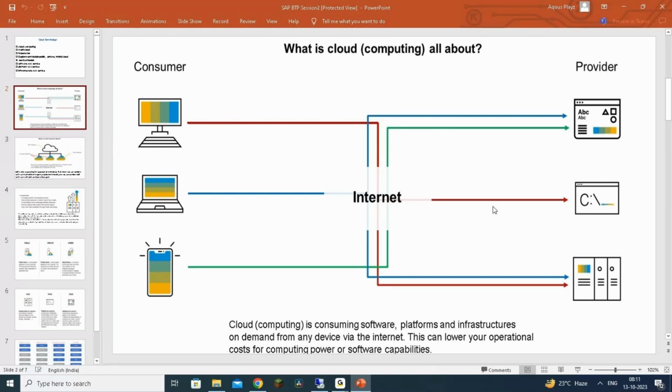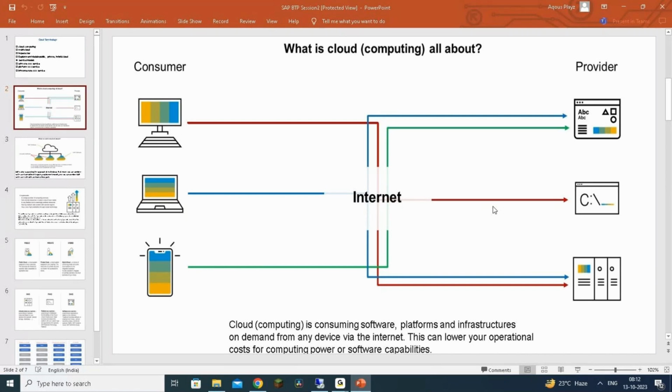There are a lot of providers, which you can also call vendors, who will provide these cloud offerings for you. In fact, SAP is focusing more on this transformation to the cloud because that's going to be the future. That's why cloud computing has a lot of significance now.